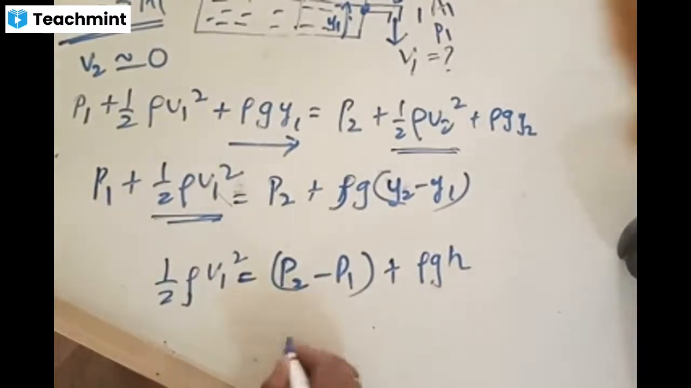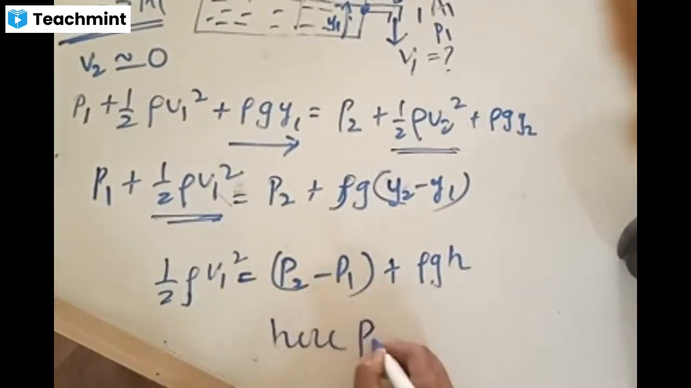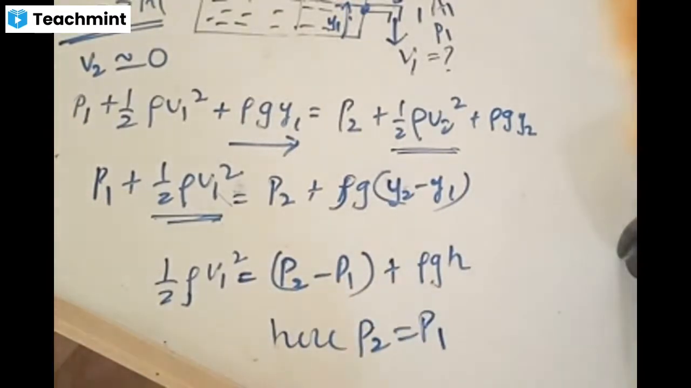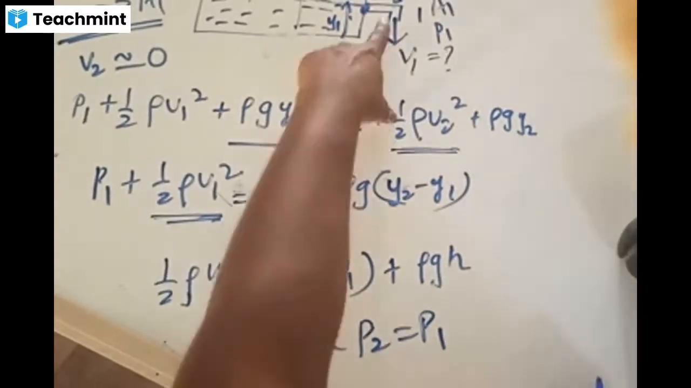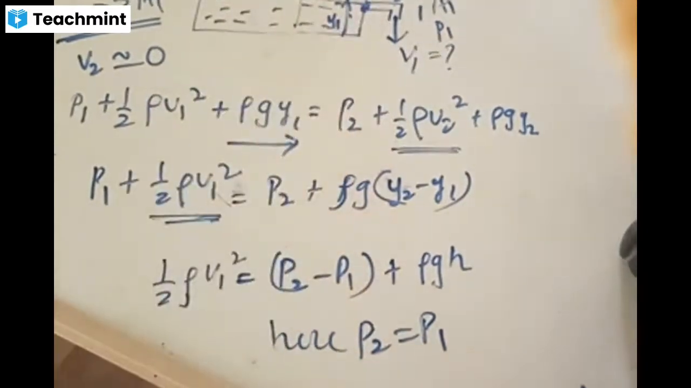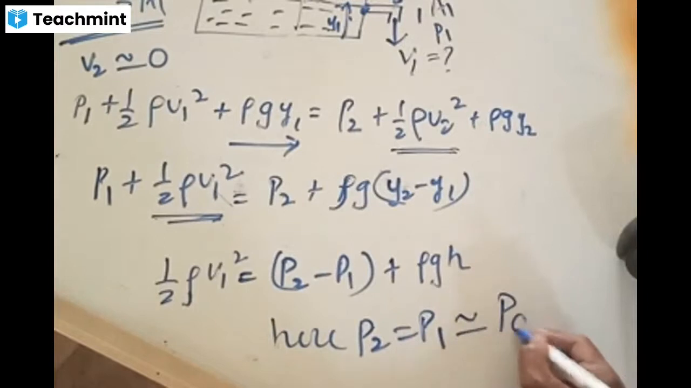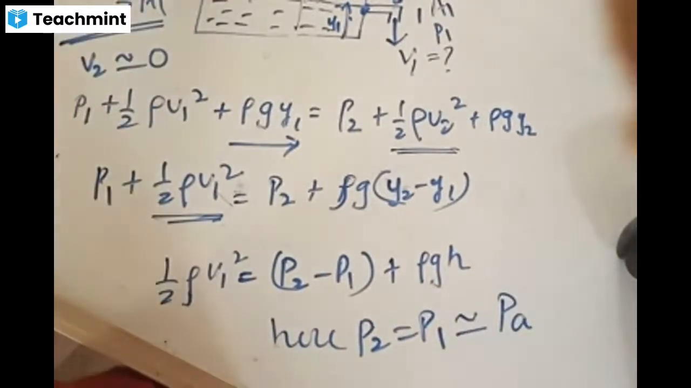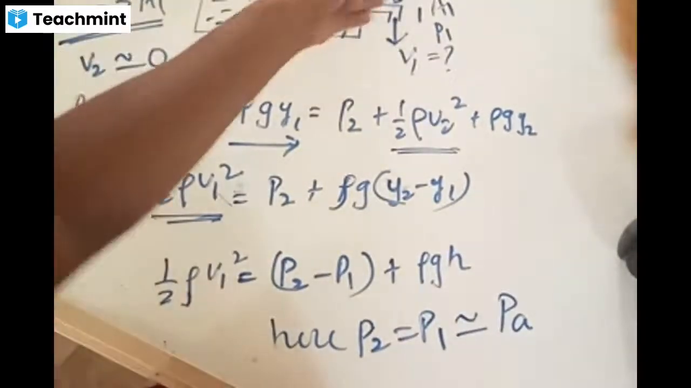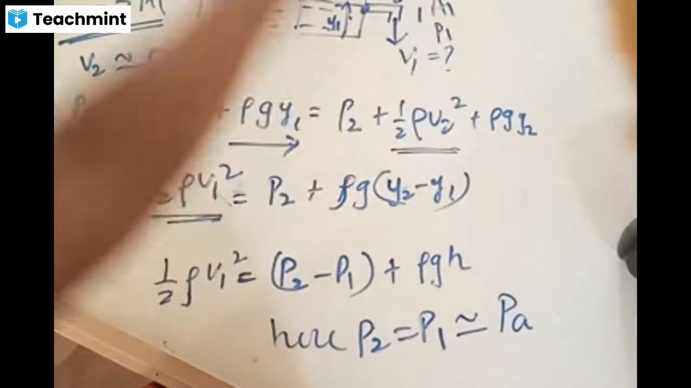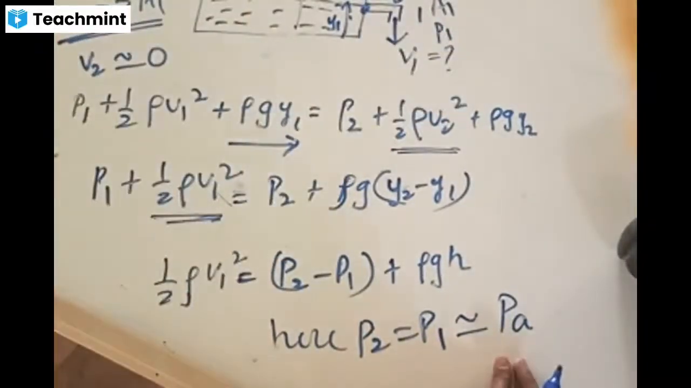Now, lastly, here I'll say that P2 is equal to P1. Can anybody say why? Why are P1 and P2 the same? Here, in this case, pressure at 2 is equal to pressure at 1. Why? Because both are exposed to the atmosphere. The top surface is exposed to the atmosphere. The bottom, once it is coming out, is also exposed to the atmosphere. Both are equal to atmospheric pressure only.